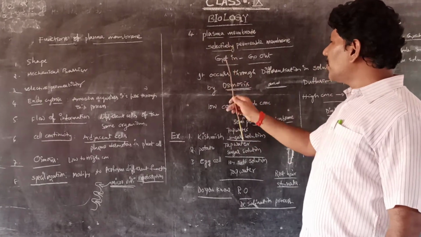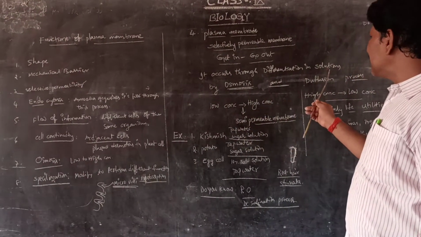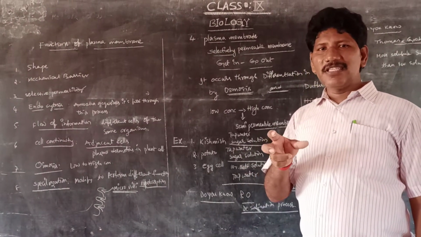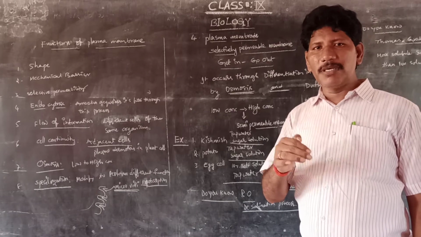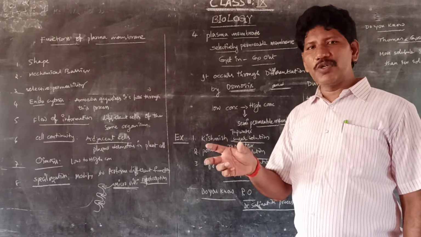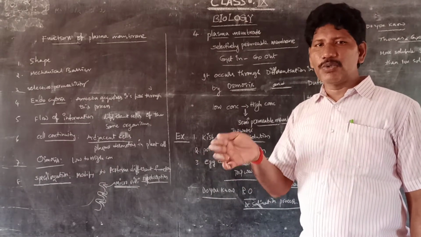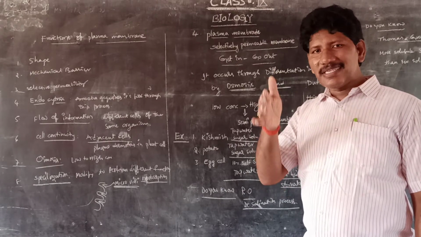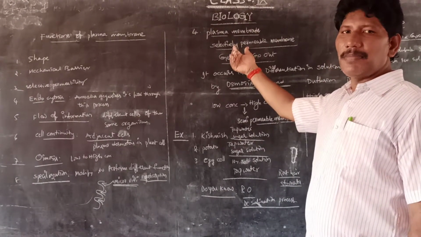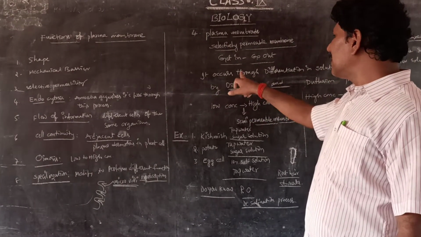Actually, transport through the plasma membrane occurs because of differences in solutions. For example, one solution may have a high concentration and the second a lower concentration.